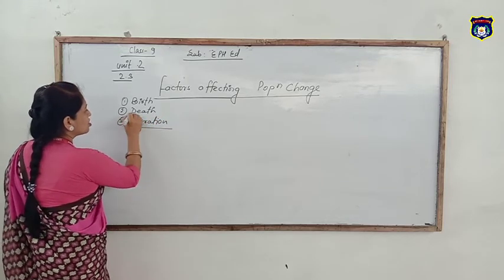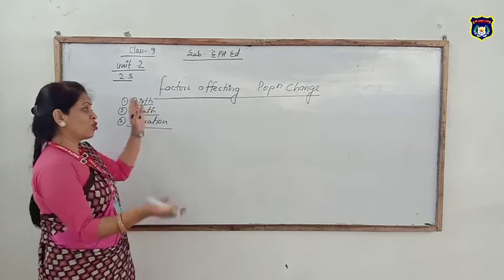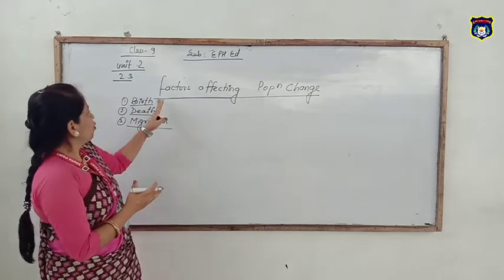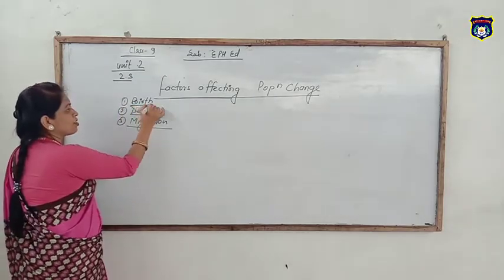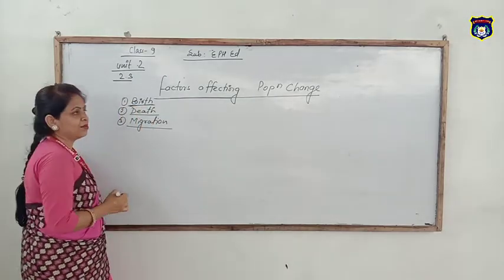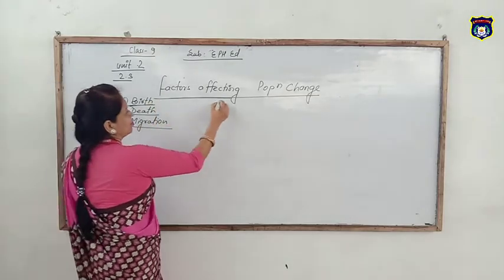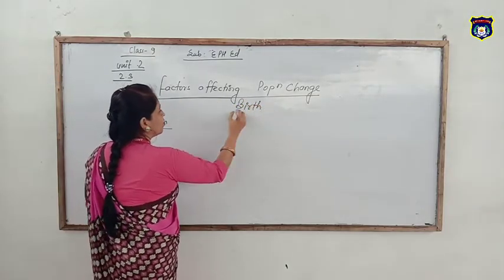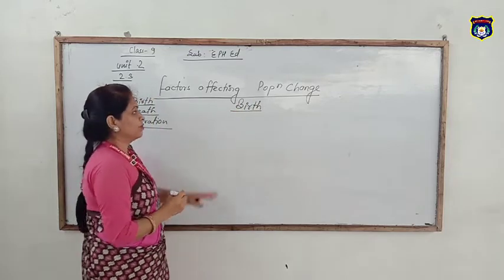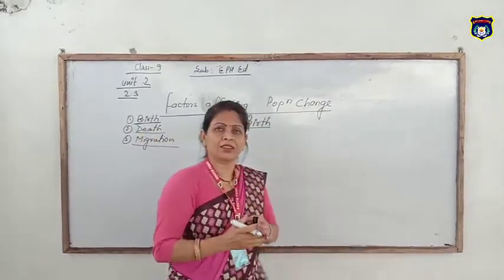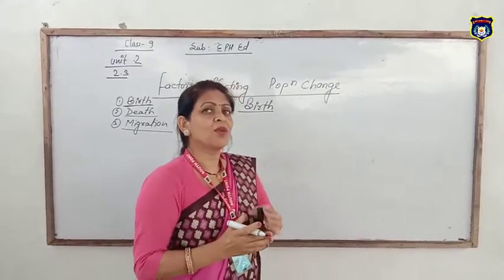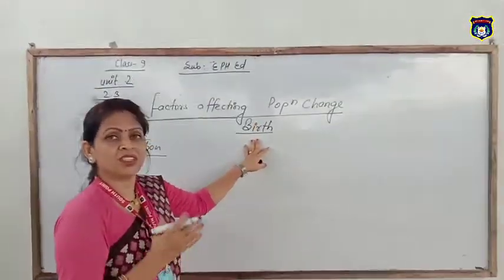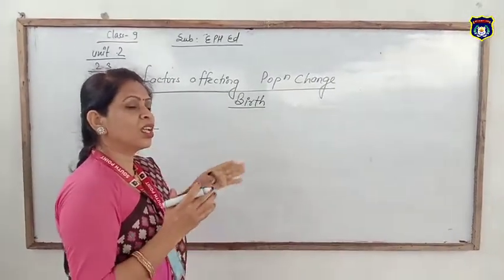So students, these factors are also affected by other factors, and today we are going to discuss birth. Birth means janma. There are different factors which affect population change, and one of them is birth. Birth is a natural phenomenon.